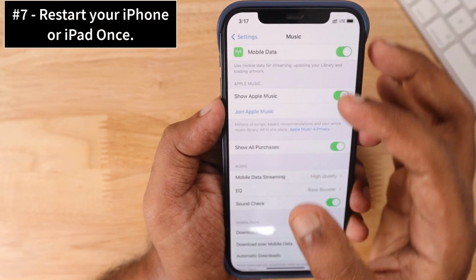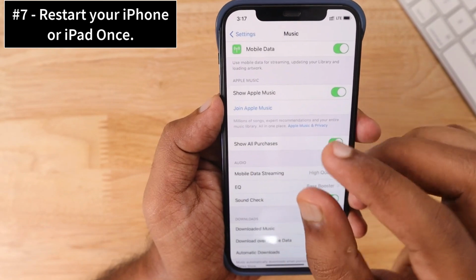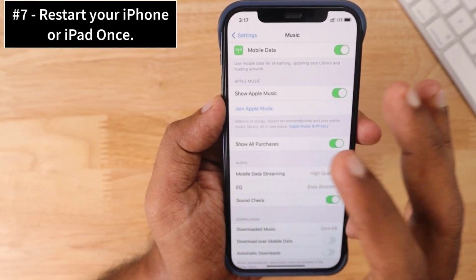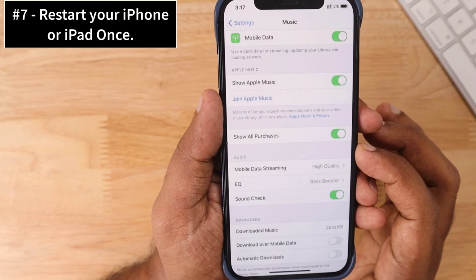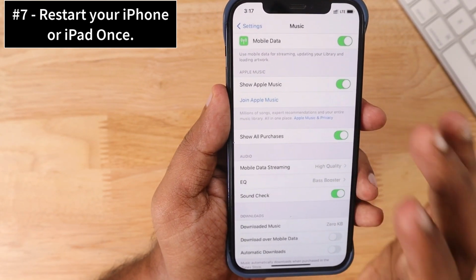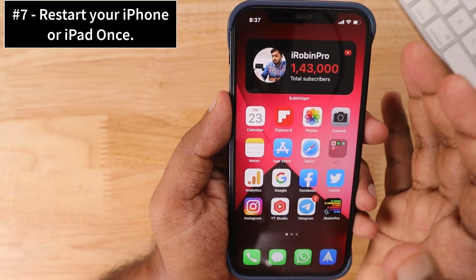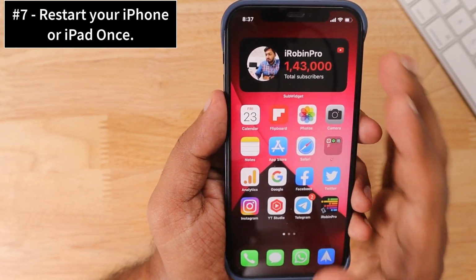If you have followed all the 5 steps and everything checks out, then the simple troubleshooting step that you need to do is restart your iPhone or iPad, and the problem will be solved. So give it a try and experience the spatial audio with Dolby Atmos and the lossless audio.